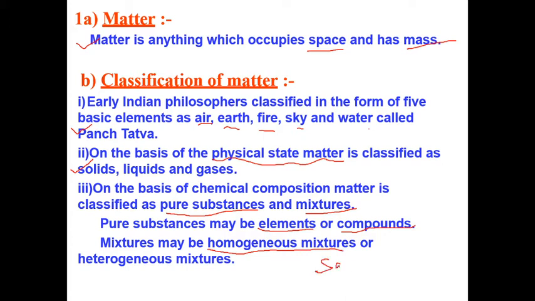Clear? Salt is made up of glucose. So salt is called a homogeneous mixture. Sweet is also called a homogeneous mixture. If we mix salt and sweet at the same time, this mixture is called a heterogeneous mixture.